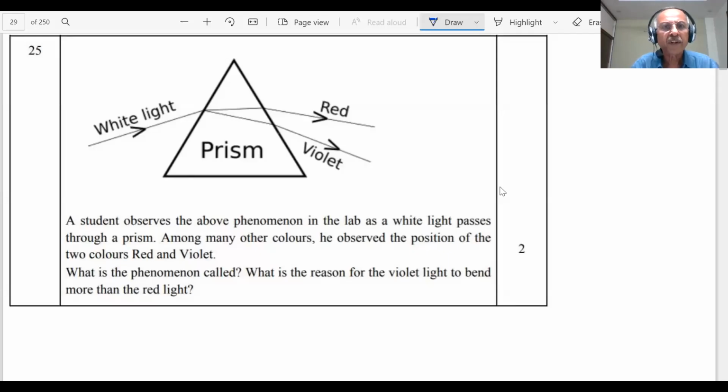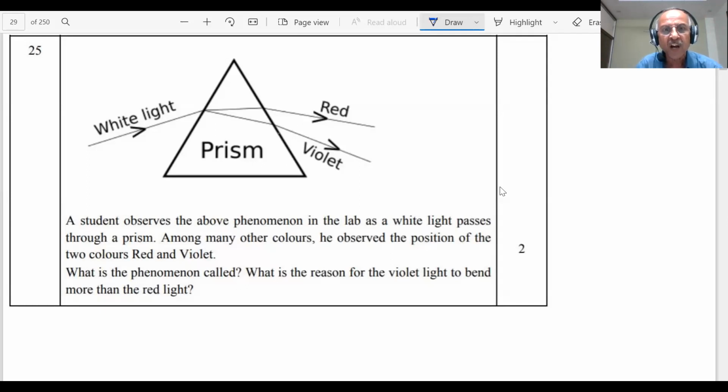Question number 25 of the CBSE Class 10 sample paper released by CBSE is on the screen. This is a glass prism. As you can see, white light is passed through the glass prism and it splits up into 7 colors. You are aware of that, students? This experiment is in the NCERT, kindly read it.